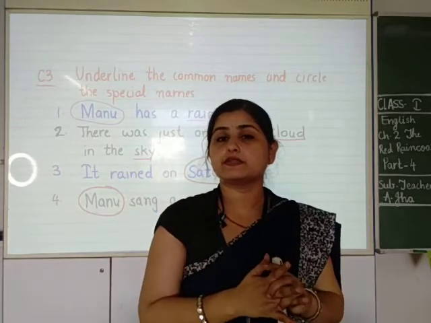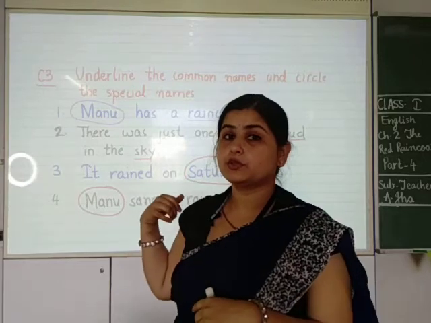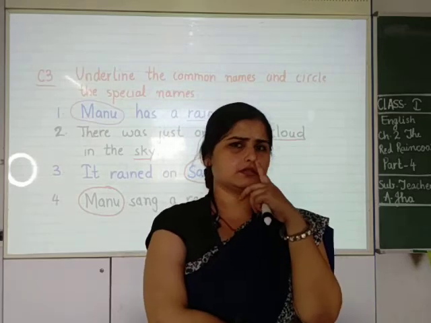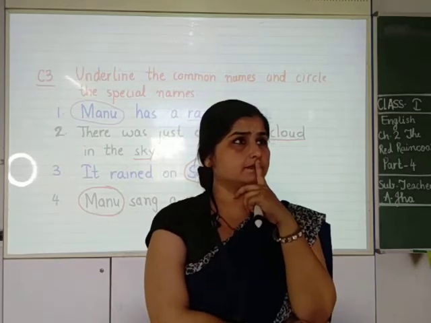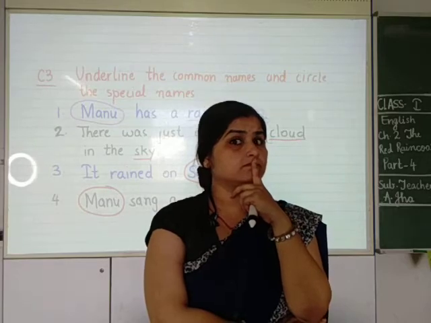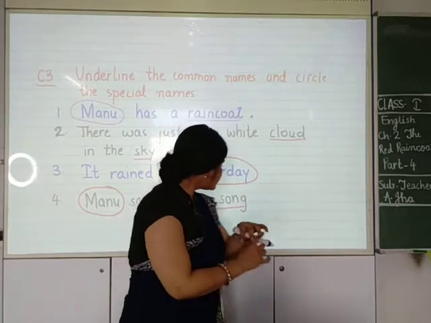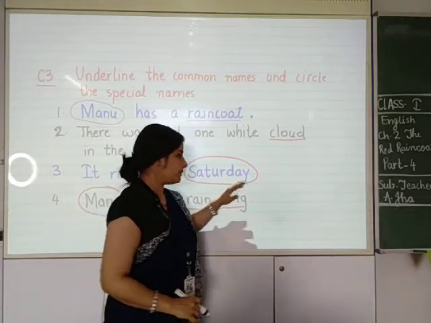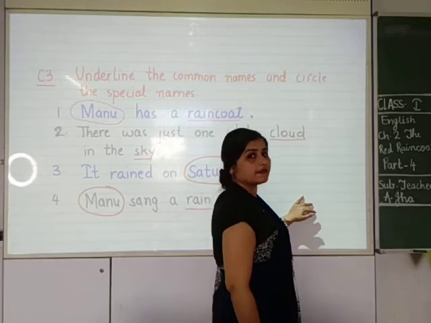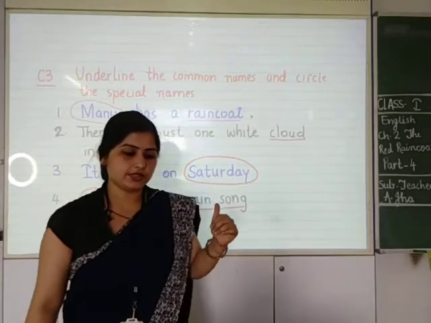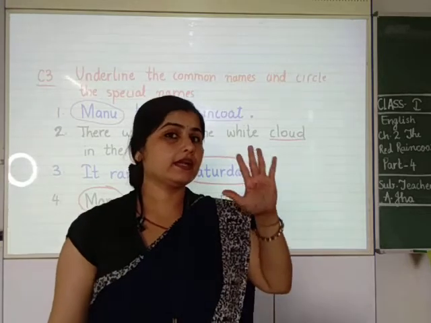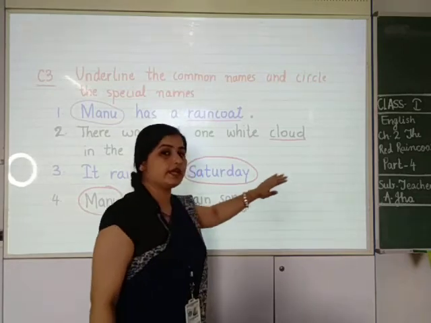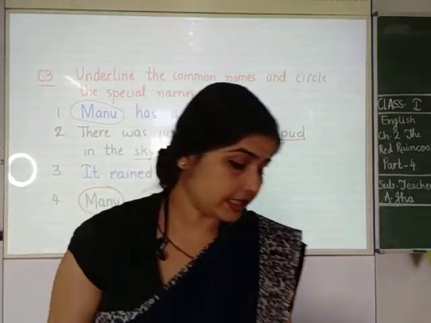What was the first rain song that I showed you on the data board? Or we can say the rain poem. I hear thunder, I hear thunder. So rain song is a common name, but I hear thunder is a special name. In the next class, I showed you what? Rain, rain, go away. So rain song is a common name, but Rain, Rain, Go Away is a special name.